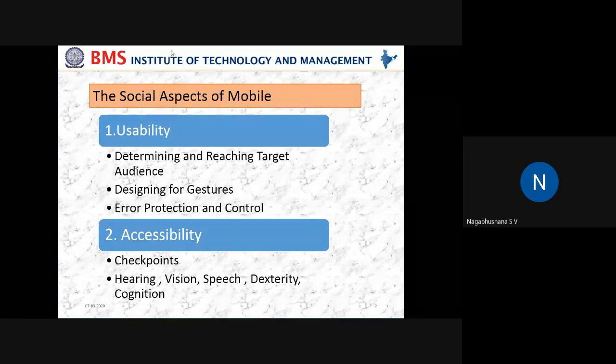Next is error protection and error control. All of you know that whenever you are using mobile devices, the fingers that you use on the different icons, sometimes it will be a little bit cumbersome. Cumbersome, I mean, is a little bit difficult.